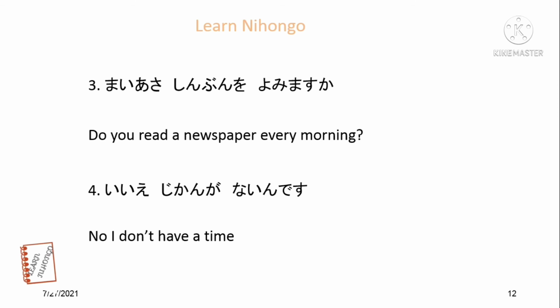Wo yomimasu ka? Read. Do you read a newspaper every morning? Iie, jikan ga nain desu. Iie, no. Jikan, time. No, I don't have time. You can also ask, Mai asa shinbun wo yomun desu ka? You can also ask in this form.